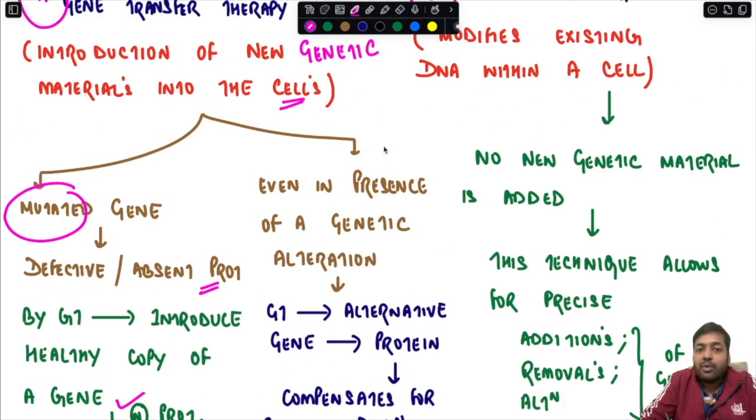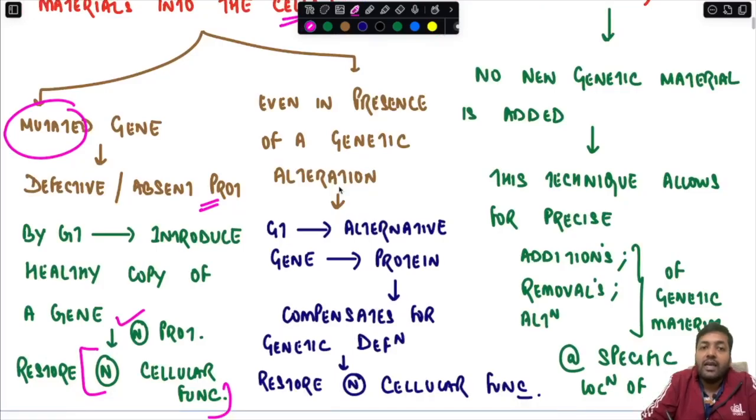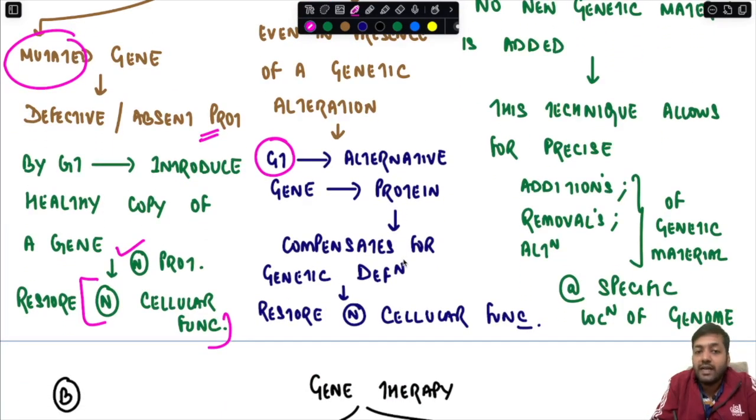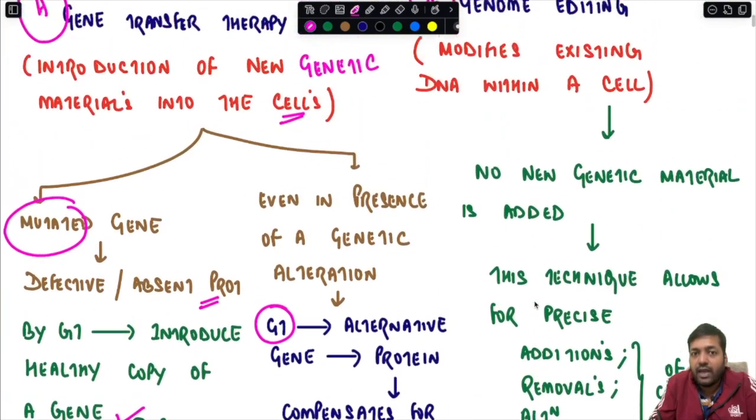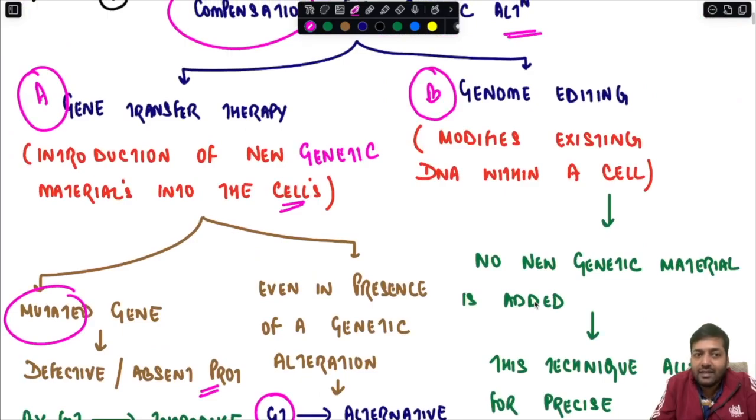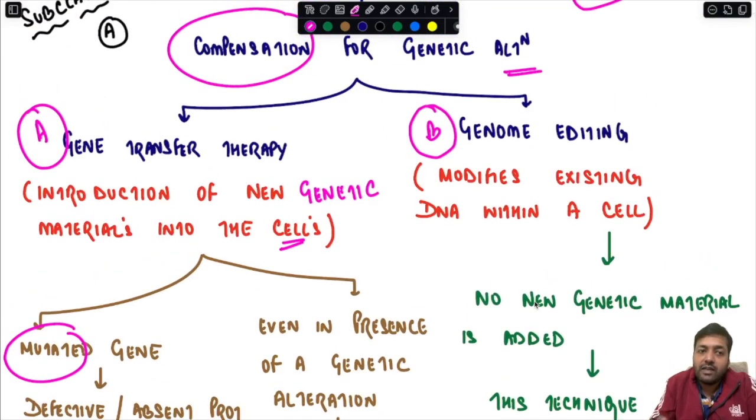Sometimes even in the presence of a genetic alteration, gene therapy can introduce an alternative gene which can encode for a protein which can compensate for the genetic deficiency and thus restore normal cellular function. So whatever the clinical setting be, gene transfer therapy is basically aiming at introduction of a new genetic material into the cell.